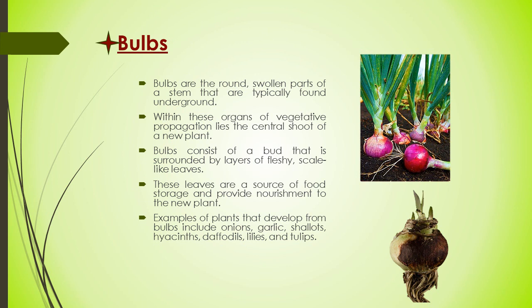Bulbs consist of a bud that is surrounded by layers of fleshy scale-like leaves, like an onion. These leaves are a source of food storage and provide nourishment to the new plant. Examples of plants that develop from bulbs include onions, garlic, shallots, hyacinths, daffodils, lilies, and tulips.